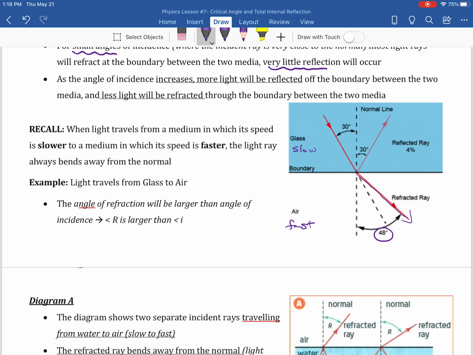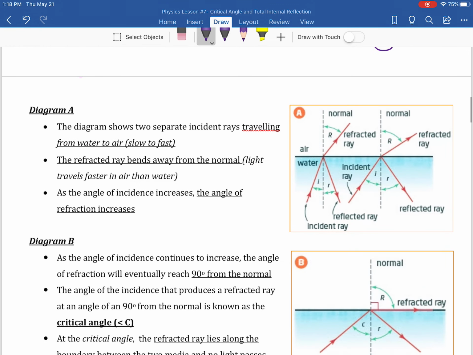Okay, because air is faster, it's like you took the brakes off of that light and it just went wee, away. Okay, so if we take a look at a situation where we're going from slow to fast, water has a higher index of refraction compared to air. In this situation, once again, because it's going from slow to fast, there's my incident ray, here's my angle of incidence, and the refracted ray is bending away from the normal.